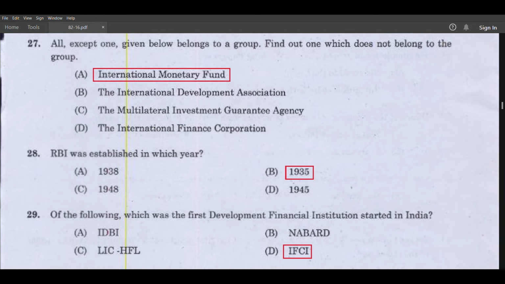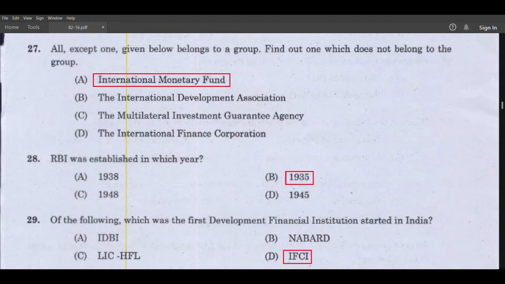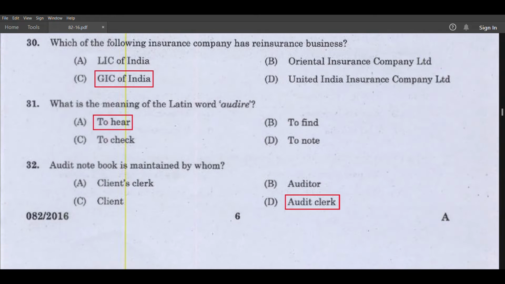RBI was established in which year? 1935. Which of the following was the first development financial institution started in India? IFCI. Which of the following insurance companies has reinsurance business? GIC of India. What is the meaning of the Latin word audire?